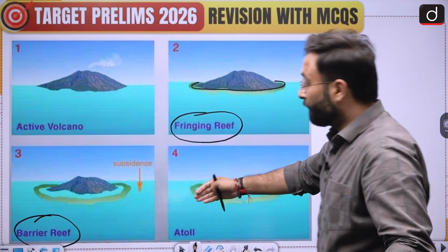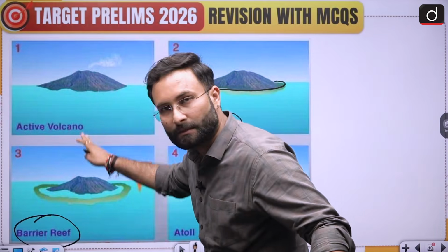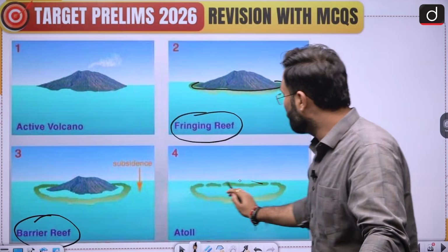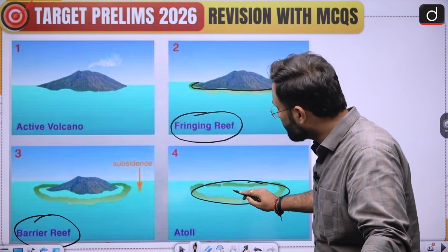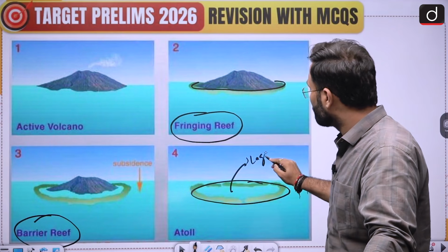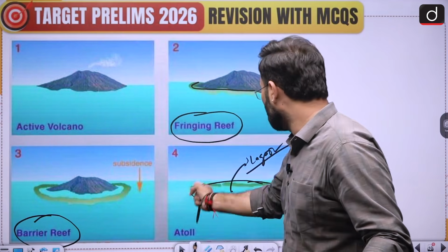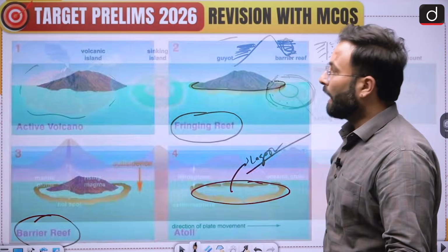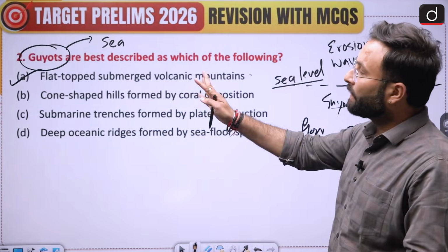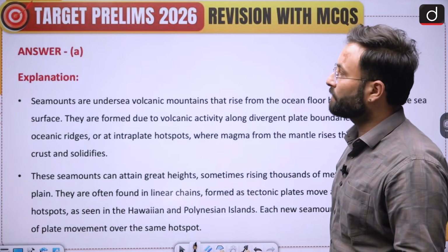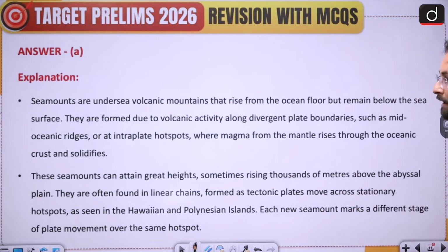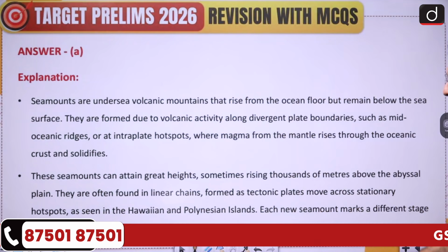And if the sea mount has been submerged, then it is called an atoll, and this interior part is called a lagoon. That water body is called the lagoon and the reef is called the atoll. I hope that is clear. We have already discussed the question, so now we can move further to the next question. The explanation is given over here. You can go through this or take a screenshot.